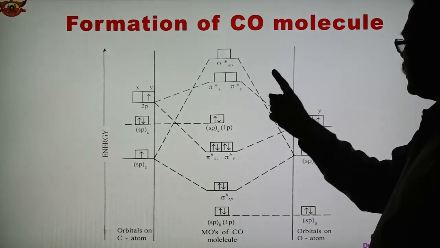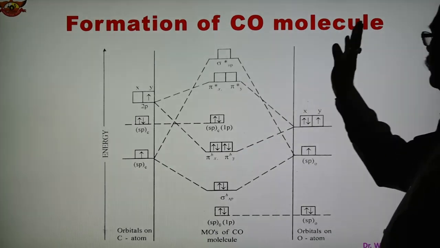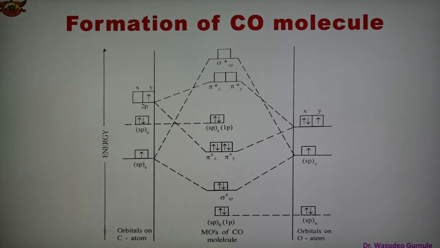So 6 minus antibonding, no electrons in the antibonding, so 6 minus 0 upon 2. What is the formula? Bond order equals Nb minus Na upon 2, number of bonding electrons 6, antibonding 0, upon 2, and the total is coming equal to 3. So there are 3 bonds present between the carbon and oxygen in the CO molecule.